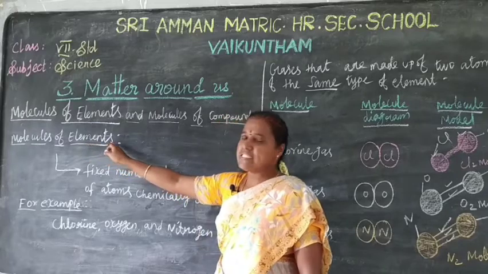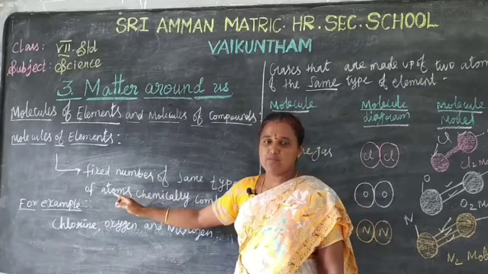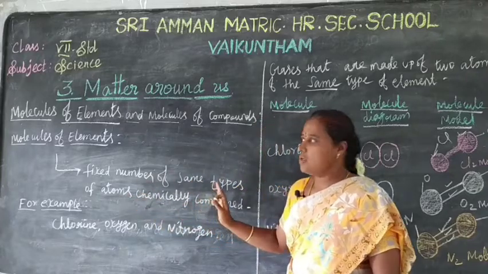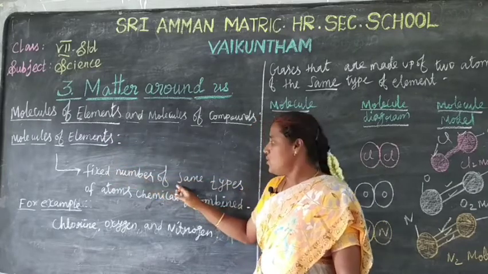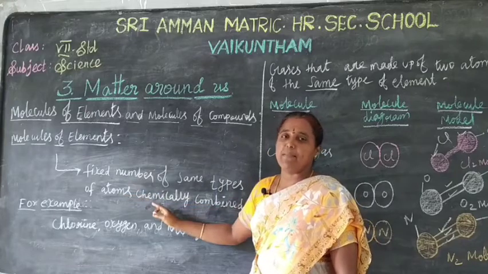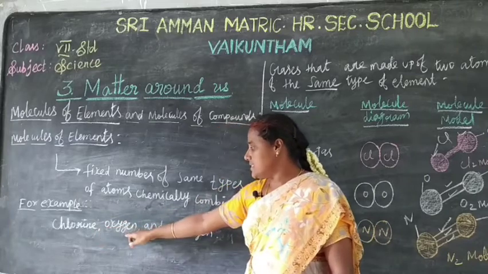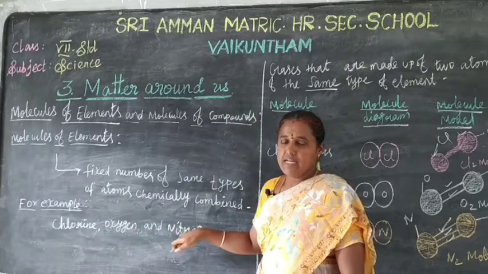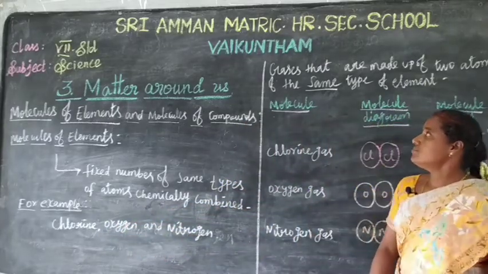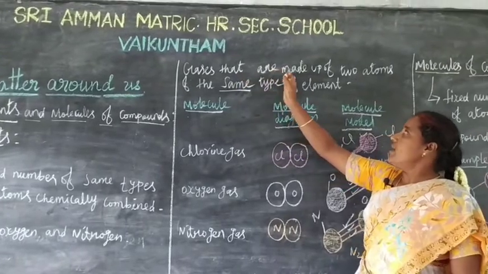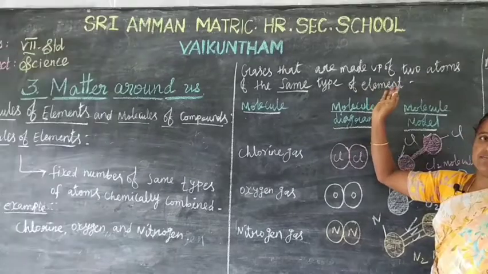Molecules of elements consist of a fixed number of the same type of atoms chemically combined. For example, chlorine, oxygen and nitrogen. These are all gases, made up of two atoms of the same type of element.